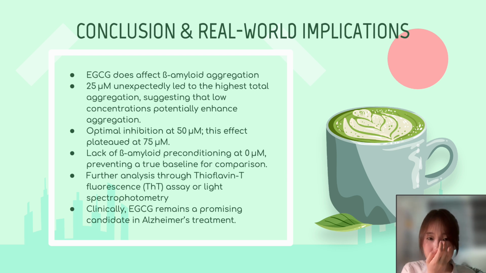However, a distinct lack of beta-amyloid preconditioning at a concentration of 0 micromolars fails to establish a baseline assessment and therefore a line of comparison. Though the intervals do suggest efficacy of 50 micromolars, a baseline assessment would be really helpful to compare the proportion to which EGCG is able to deaggregate beta amyloids. Additionally, further studies with longer incubation periods, fluorescent markers, and further imaging techniques could enhance detection of early aggregation and thus its inhibition. In clinical application, further consideration is needed for the absorption of EGCG given the permeability of the blood-brain barrier, otherwise known as BBB.